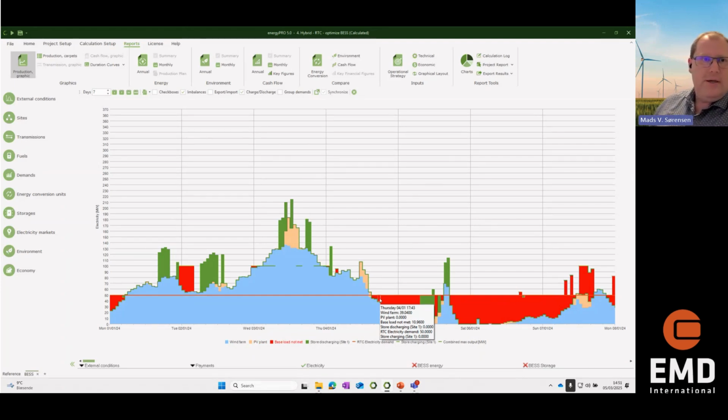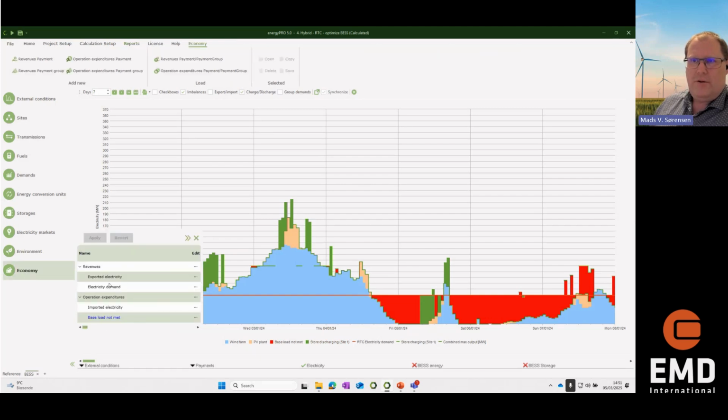That will be a financial evaluation. What is the penalty of not meeting the expectations for how long periods and so on? And therefore, we have to specify a lot of different stuff here in the economy. Once that is settled, you can use the model for many different projects in the same area.